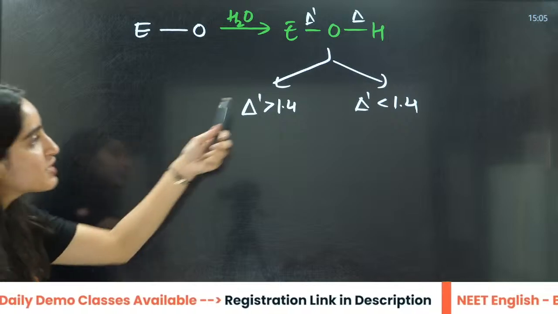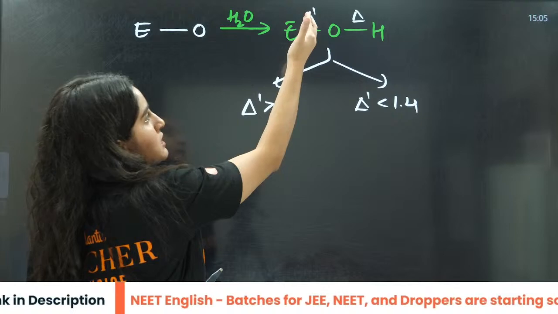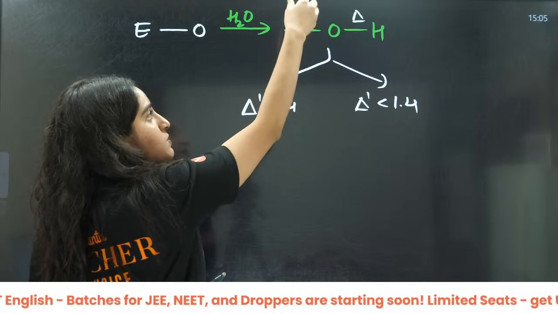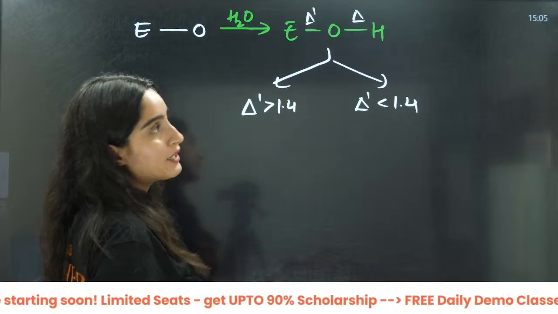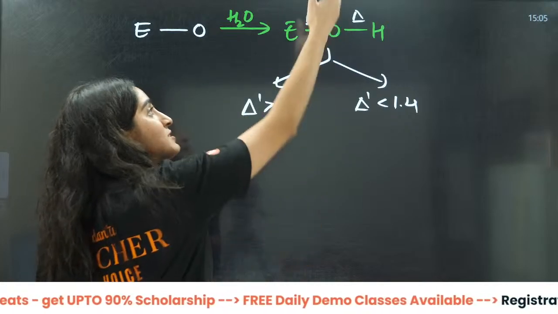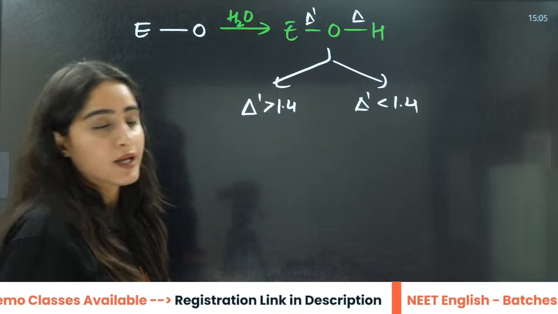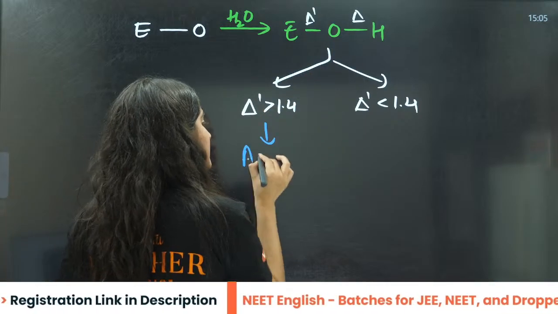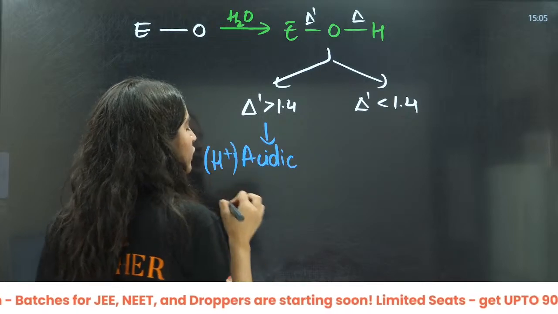Tell me, in which case will it give H positive? If this is 1.8, it is more electronegativity difference. It has less electronegativity difference on the other side. So it means it is easy to break this OH bond. That means it will give us H positive, and it will be an acidic oxide.